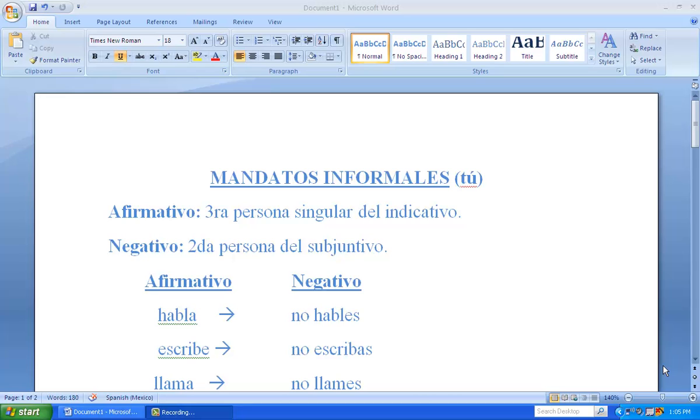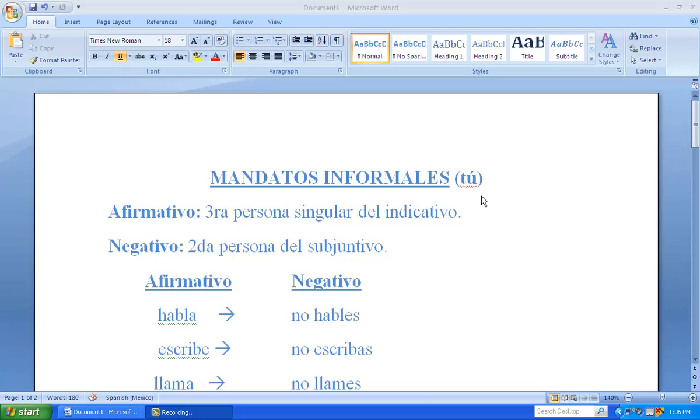And today we're talking about los mandatos informales, los mandatos de tú. So these are commands that you'll use with your friends. When you want to tell your friend, hey, come on over and see me tonight, or call me up, or don't do that. Those are commands that you'll use.